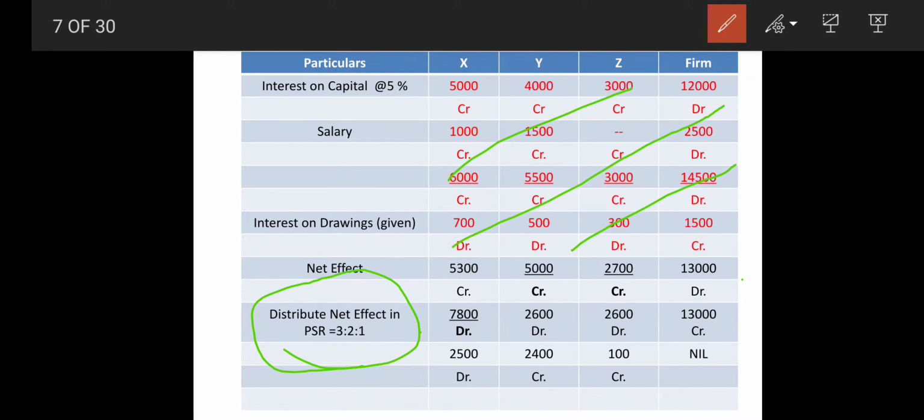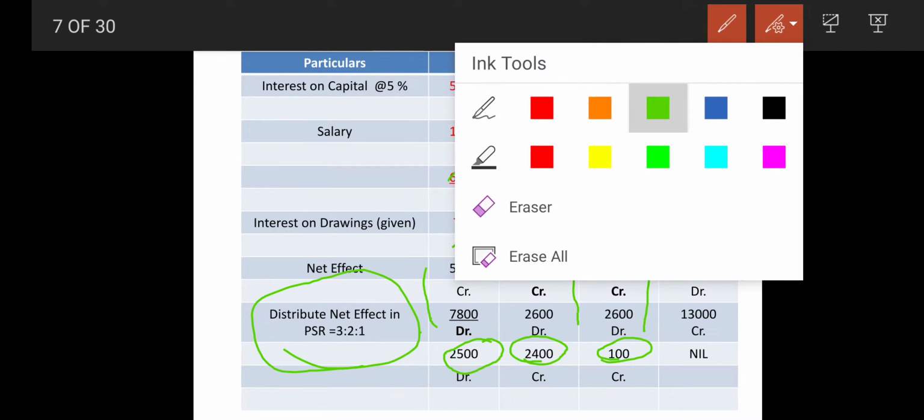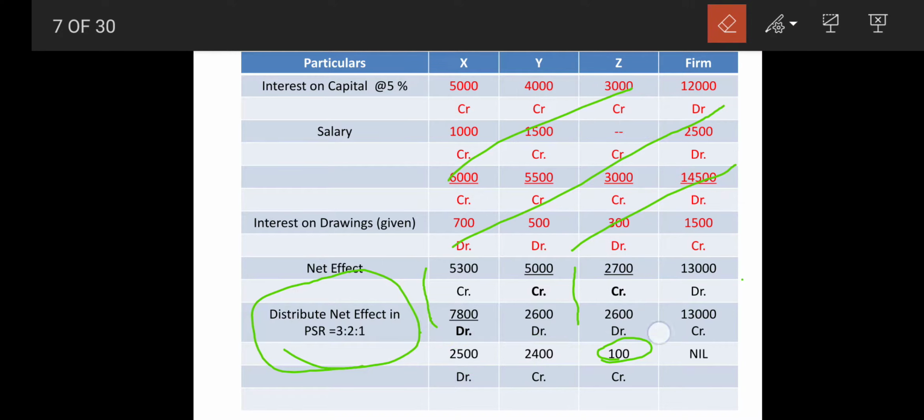So here 5,300 minus 7,800, so that gives you a difference of how much? 2,500, right? 5,000 minus 2,600, that gives you a difference of 2,400. 2,700 minus 2,600, that gives you a difference of 100. So this way I have transferred the differences among the sums.